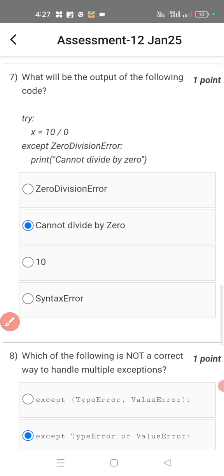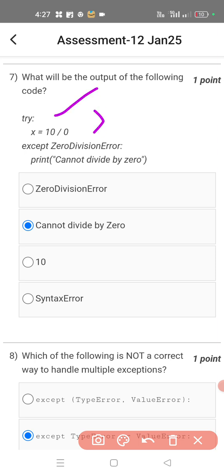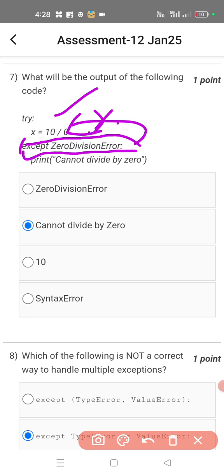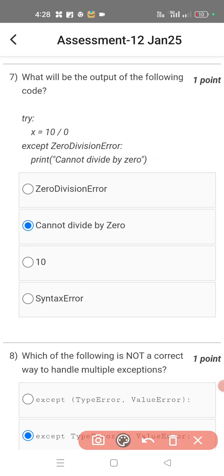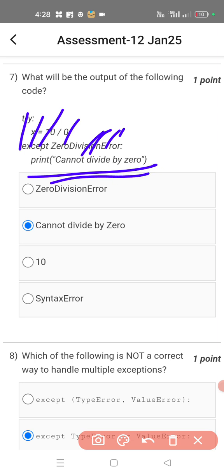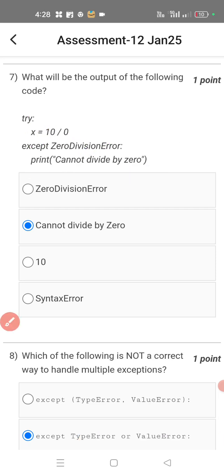What will be the output of the following code? You can observe the code carefully. So inside the try block, what is the given statement? Define x equal to 10 by 0. So here if I go for 10 by 0, obviously it is a division error, except ZeroDivisionError is the statement for this. Hence at the end it is going to print the last line. Okay, so these three are skipped, you can assume like this, and it is going to execute the last line because the exception is given as ZeroDivisionError.